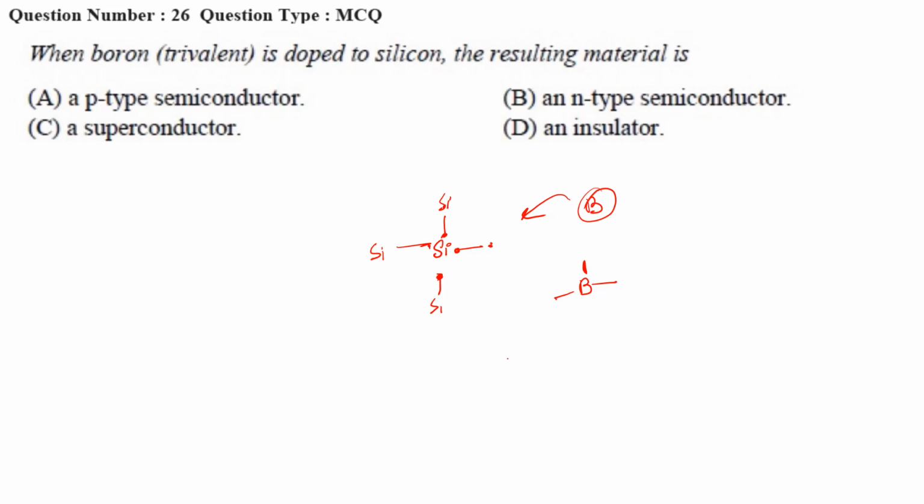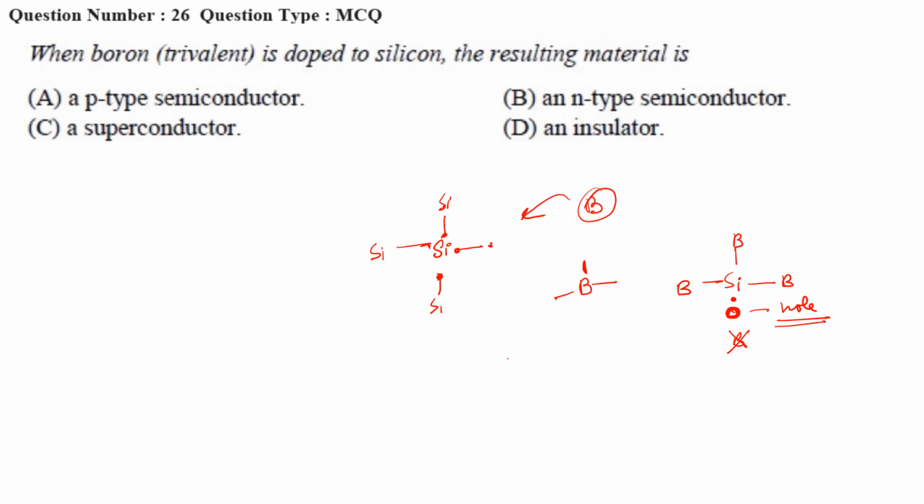Whenever silicon tries to bond with boron, there will be one vacancy, or one hole, over here, because of the lack of 1 electron for the formation of a bond. This is termed a hole.